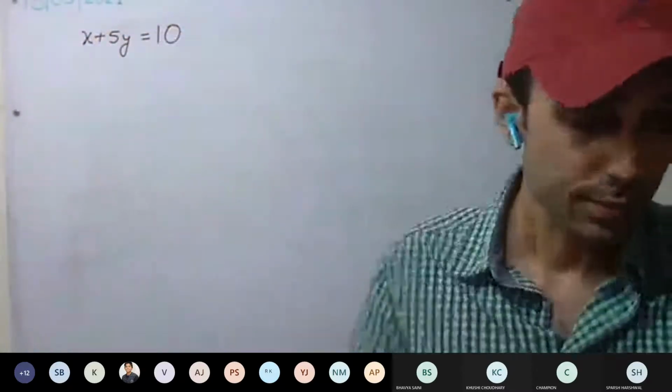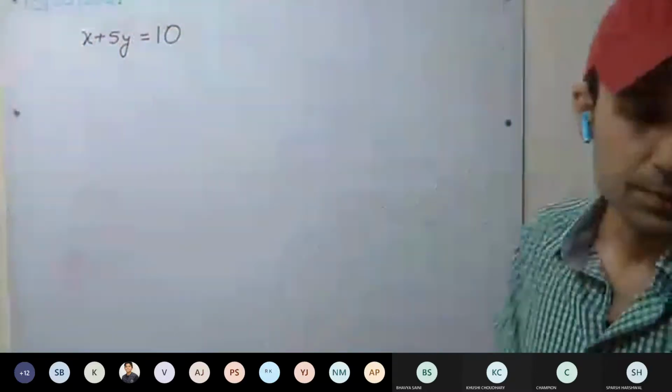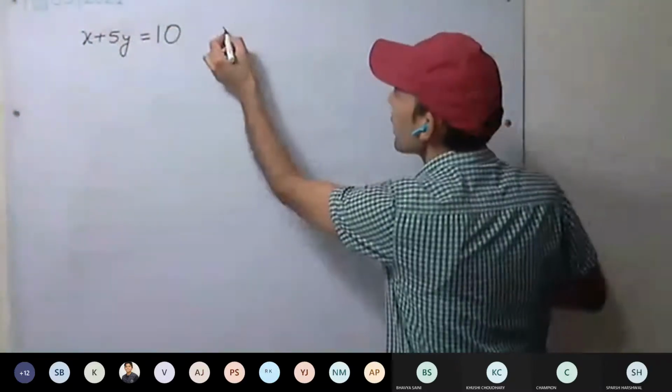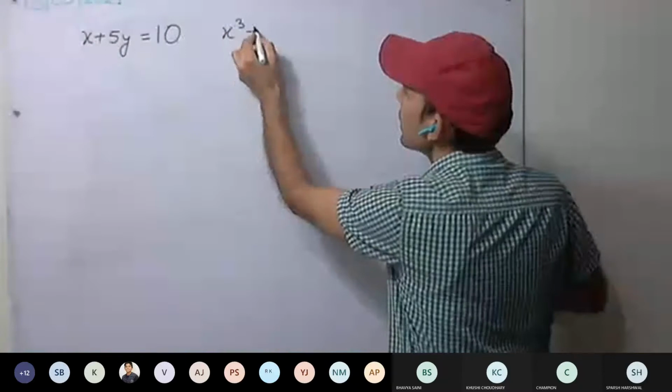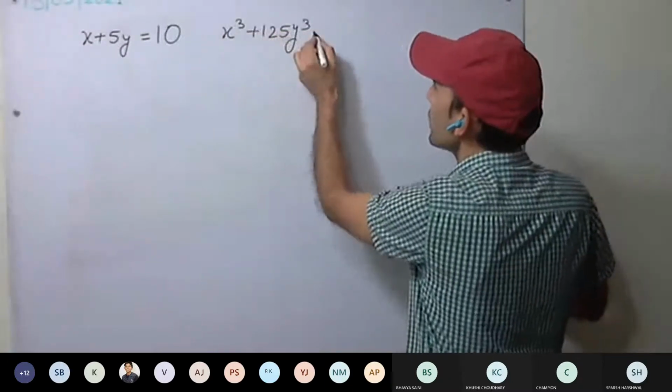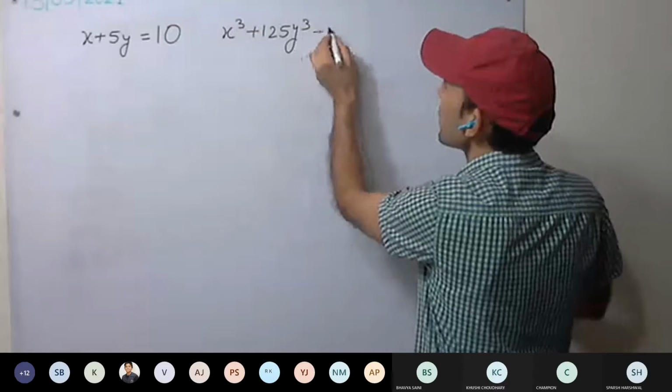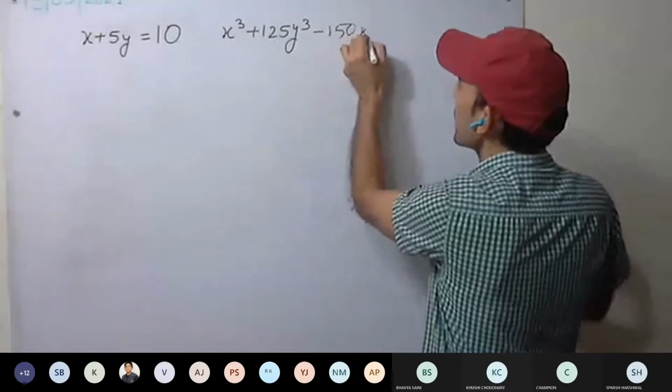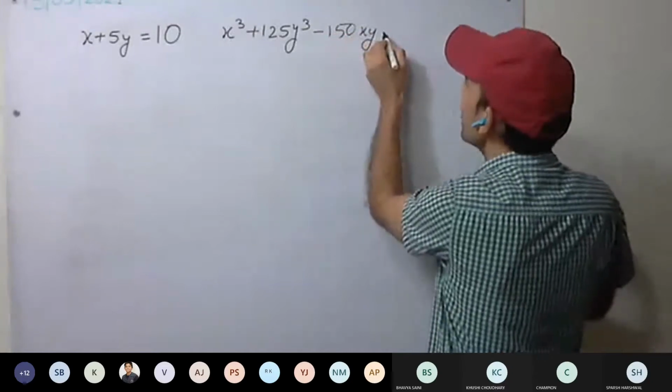This is provided to us, and we have to find the value of x cube plus 125 y cube plus 150 xy.